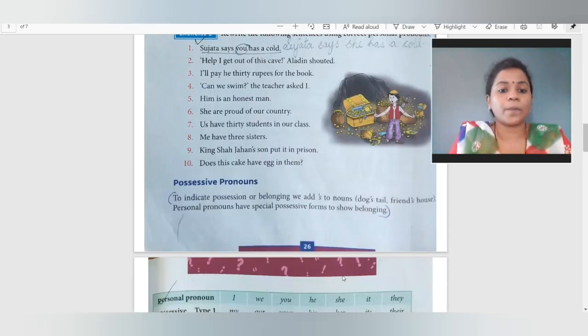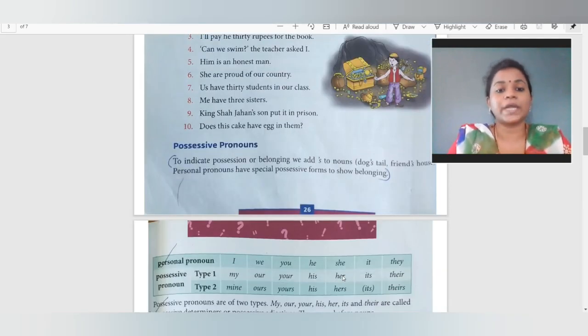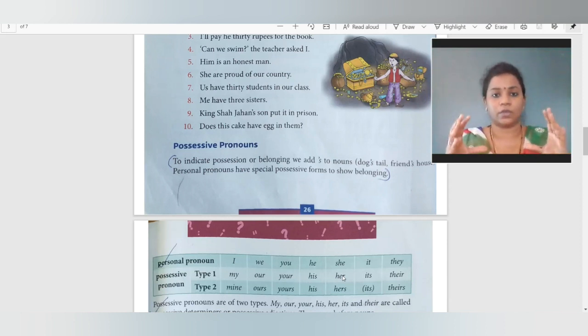So the second topic is possessive pronoun. To indicate possession or belonging, we add s to the noun. Dog's tail, friend's house. Personal pronoun has special possessive forms to show belongings. Now see, अब ये सब interconnected है एक दूसरे से, okay. Now possessive है तो कौन possessive होगा? एक चीज के लिए possessive नहीं होगा. जैसे bottle है तो glass के लिए वो possessive नहीं होगा.